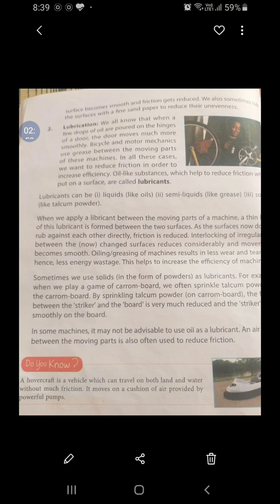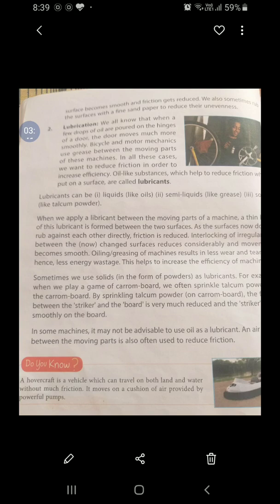Bicycles, motors, mechanics, they use grease. They apply grease between the moving parts of the machine. And in all these cases, we want to reduce the friction. And what are we doing? We are reducing the friction by applying lubricants. What are lubricants? These are the oil-like substances which are often applied to reduce the friction when put on the surface. Now these lubricants may be liquid like oils, they may be semi-liquids like greases, they may be solids like talcum powder.